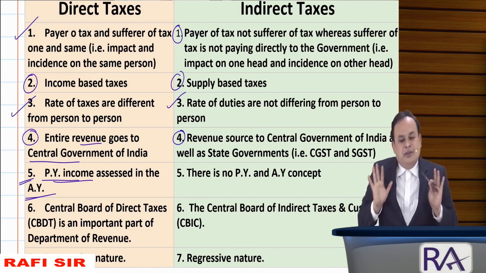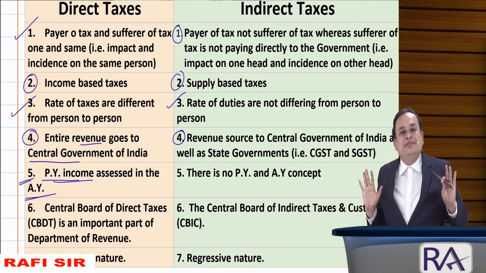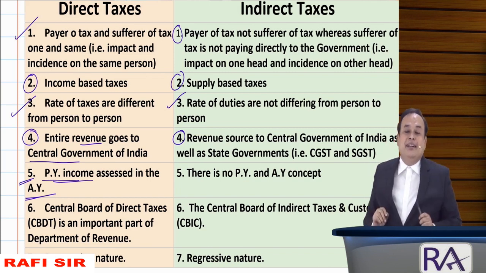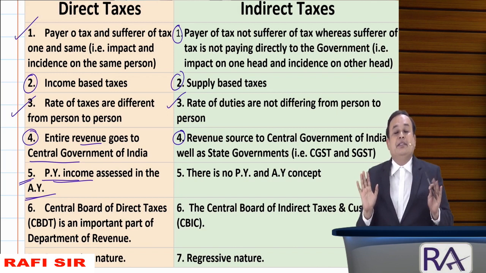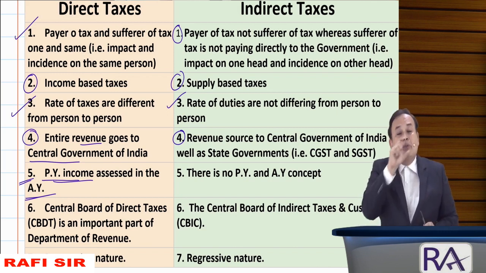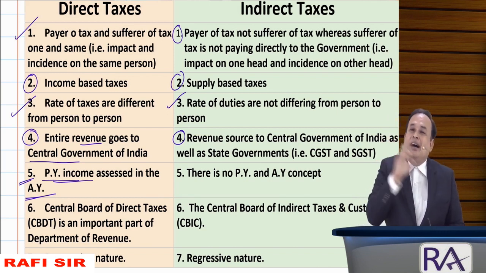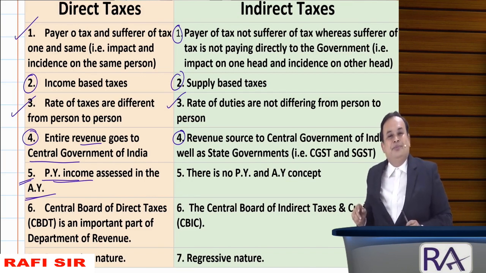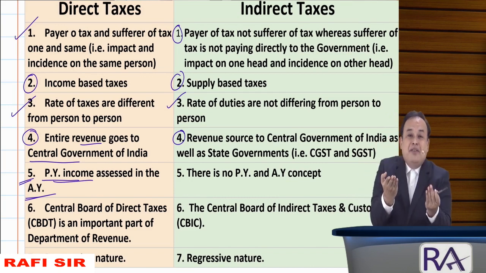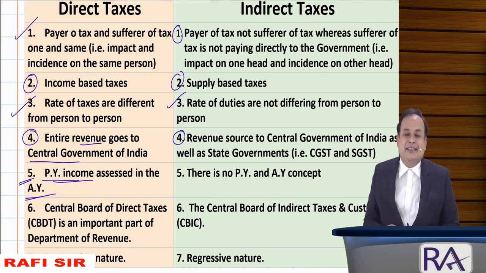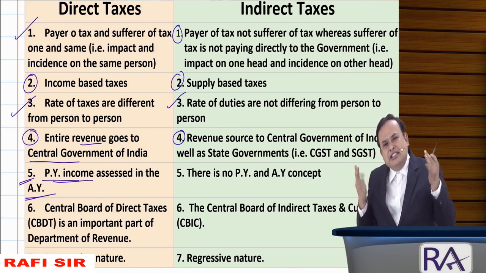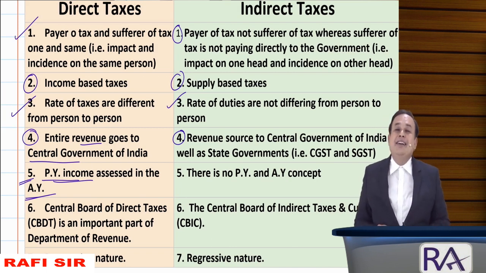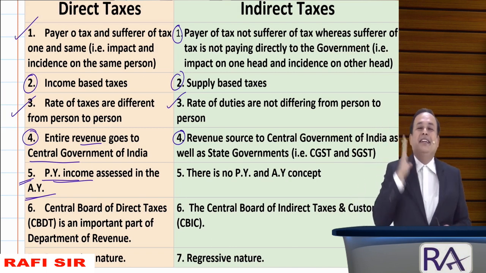For the current year, financial year. There is no assessment year under indirect taxes. We have the term assessment, but assessment is different from assessment year. Got the clarity? So, if you have previous year and assessment year under direct taxes, we won't have the previous year and assessment year concept under indirect taxes.